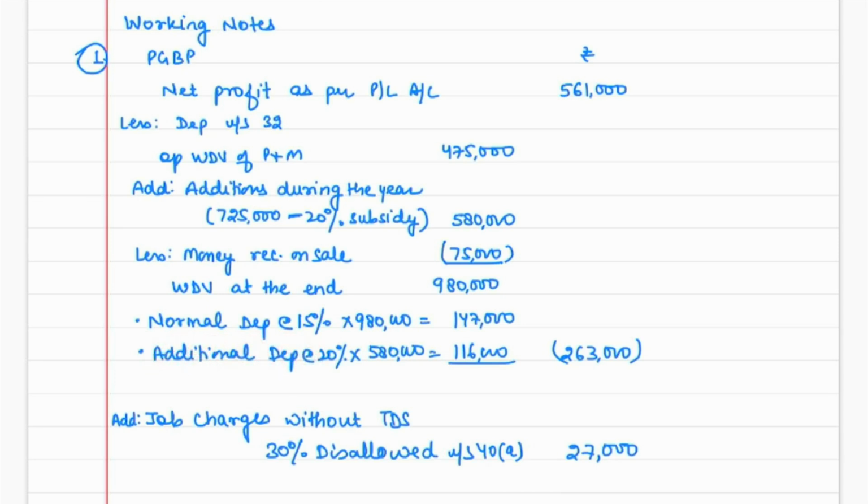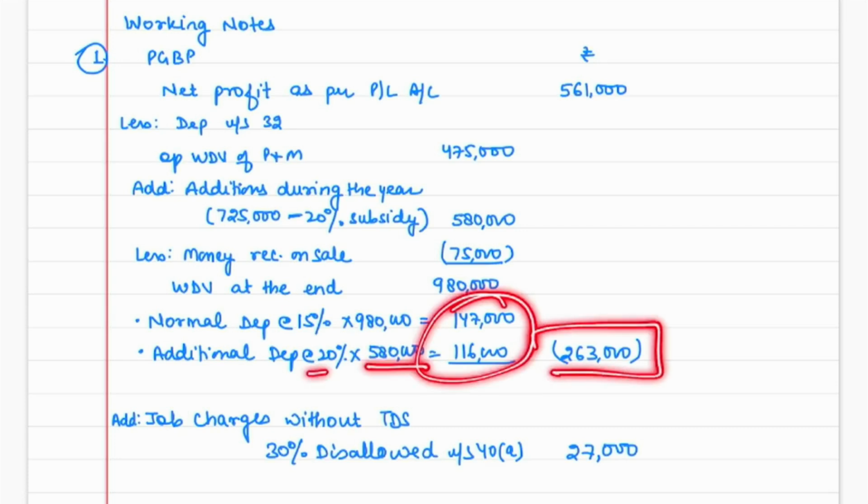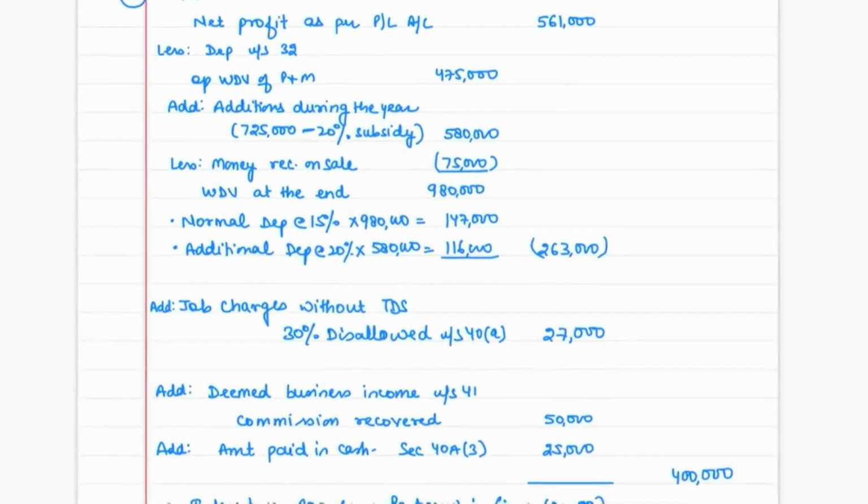But here we can give the additional depreciation also. How much? The actual cost of the new asset is 580, not 725. 580 into 20%, because it is used for more than 180 days, so it would be 5,80,000 into 20%. Total depreciation comes to 263. Got it? And this was easy.